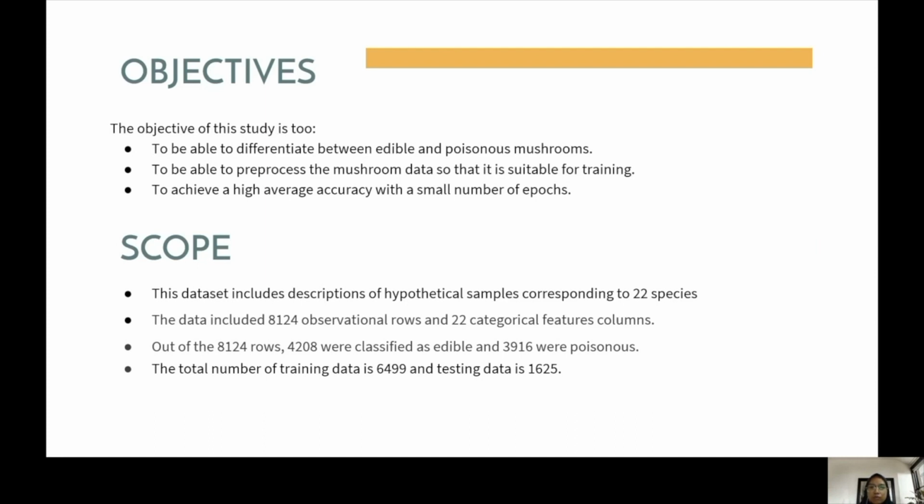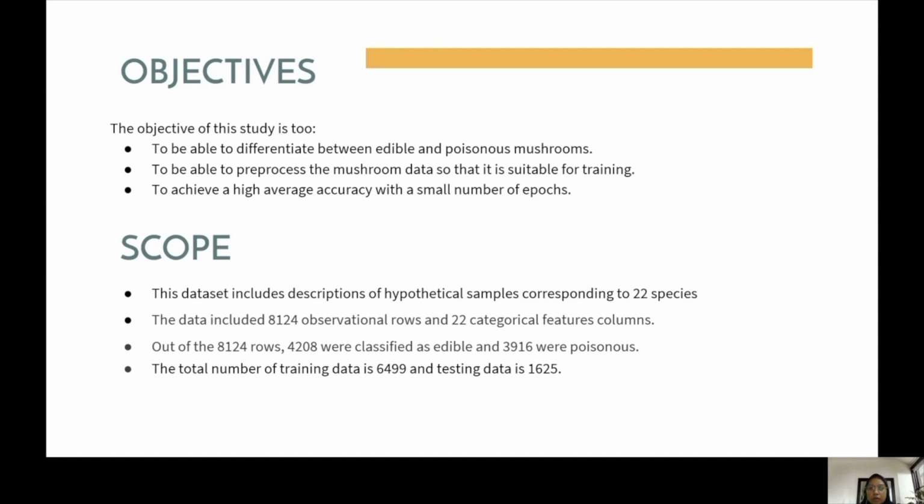So now we move on to scope. This data includes descriptions of hypothetical samples corresponding to 22 species of mushrooms. The data included 8,124 observational rows and 22 categorical feature columns. Out of 8,124 rows, 4,208 are classified as edible and 3,916 were poisonous species of mushroom.